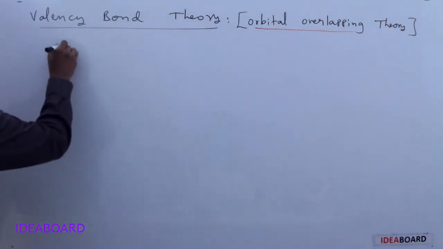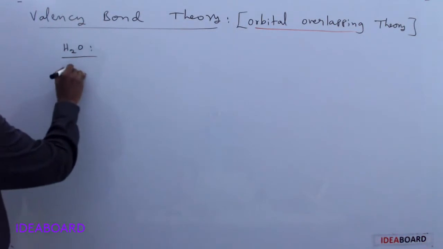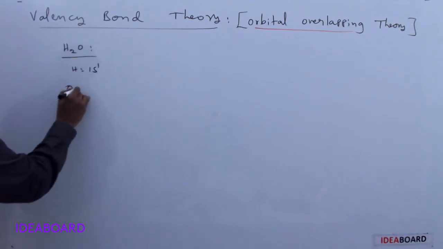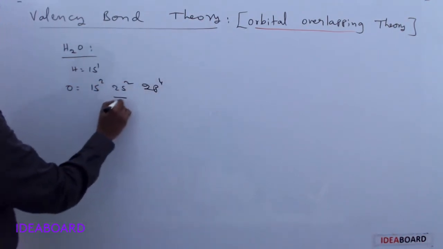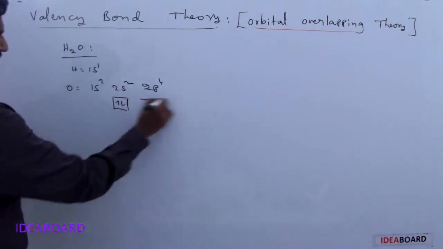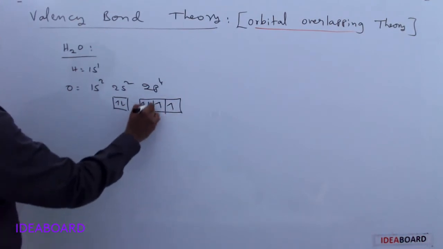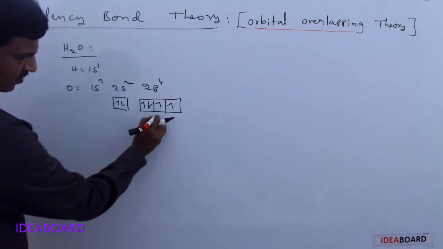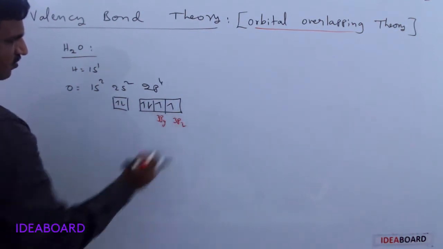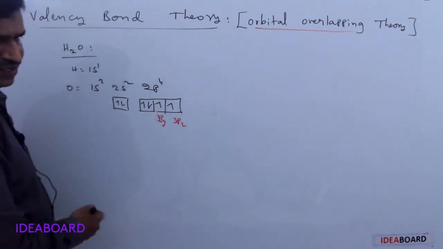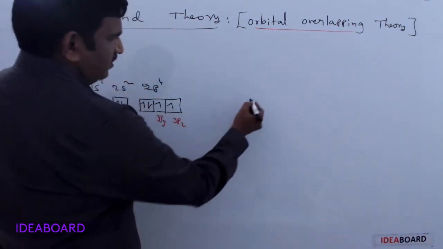Second example, H2O molecule formation. Same s-p overlapping. Here hydrogen we already saw 1s1. Oxygen atomic number is 8: 1s2, 2s2, 2p4. 2s2 means it has two electrons in the s orbital, and 2p4 means 1, 2, 3, 4. So here, this has one electron, suppose 3py, and this has a 3pz orbital, each having single electrons. Now I am writing this oxygen atom's 3py and 3pz orbitals.